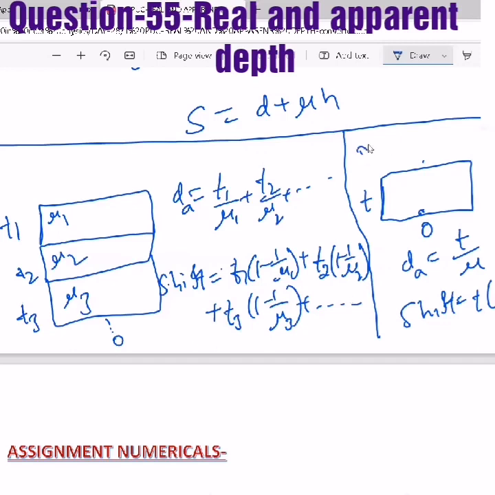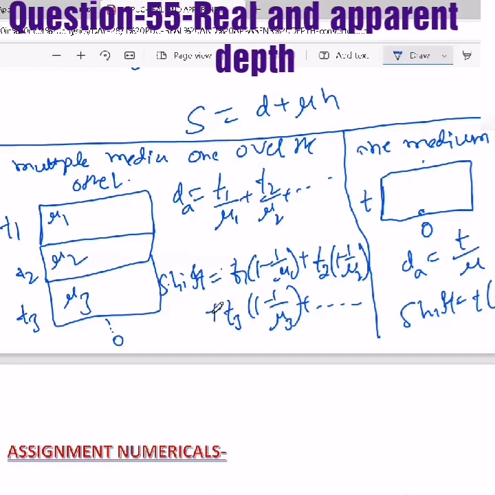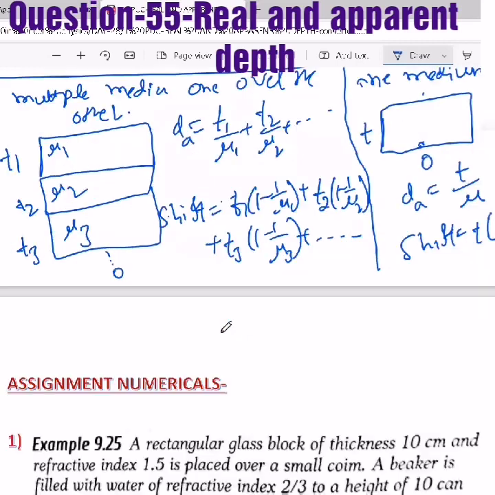So this is one medium. Here are multiple media, one over the other. Such kinds of questions will also come. You just need to add all the apparent distances or all the shifts produced by the individual media.